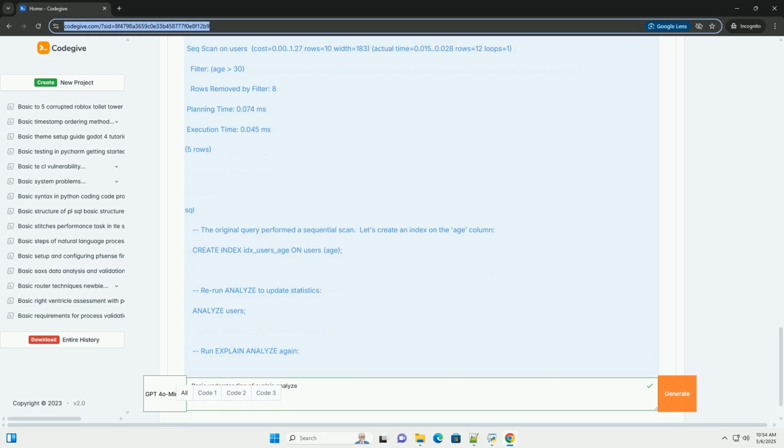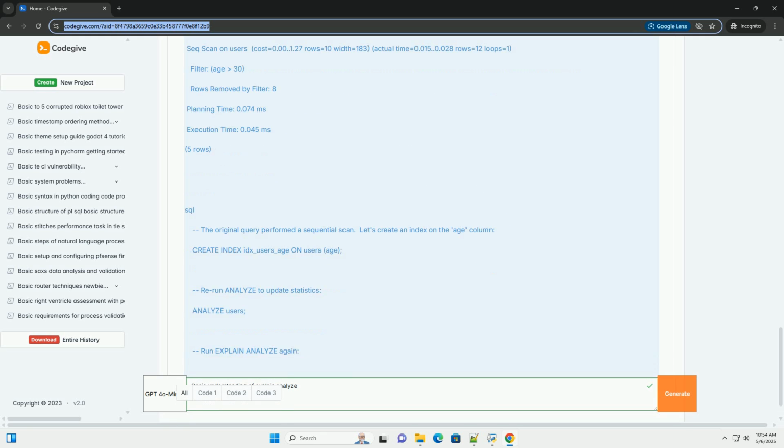Parameter sensitivity: the execution plan can change depending on the values of parameters used in the query. If you have parameterized queries, run EXPLAIN ANALYZE with different parameter values to see how the plan changes. This is also called parameter sniffing. Non-deterministic functions: if your query uses non-deterministic functions, for example random or now, the execution plan might be different each time you run EXPLAIN ANALYZE. This can make it difficult to compare results and identify performance issues.